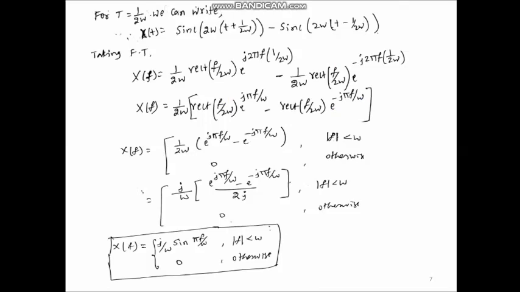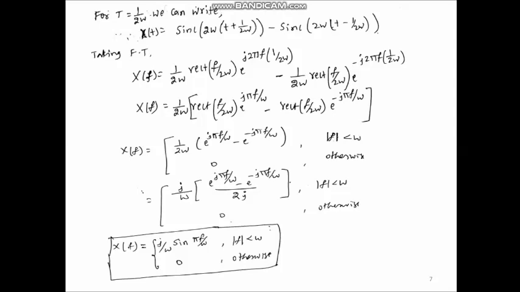Next, to derive the equation for x of f, follow these steps. Substitute T equal to 1 by 2 w in the previous x of t equation. 1 by T will be 2 w. Therefore, x of t equal to sinc 2 w into (t plus 1 by 2 w) minus sinc 2 w into (t minus 1 by 2 w). So, directly substituting T equal to 1 by 2 w, you will get this equation.